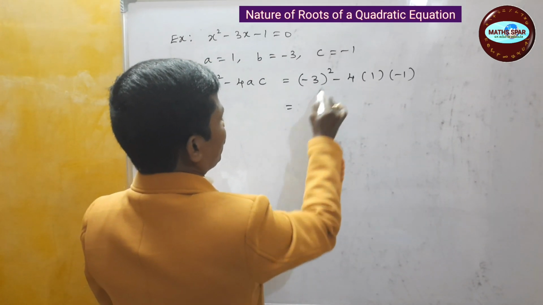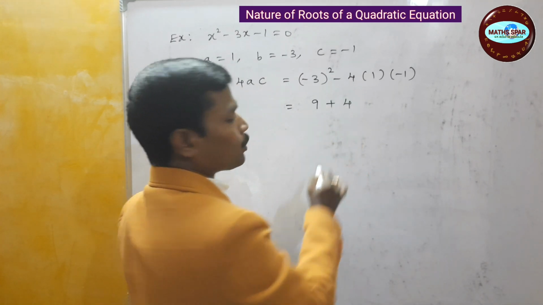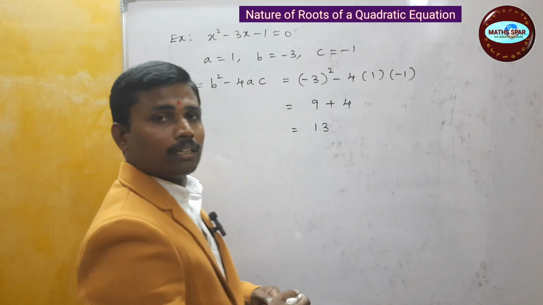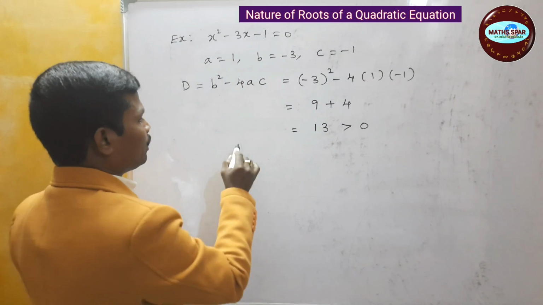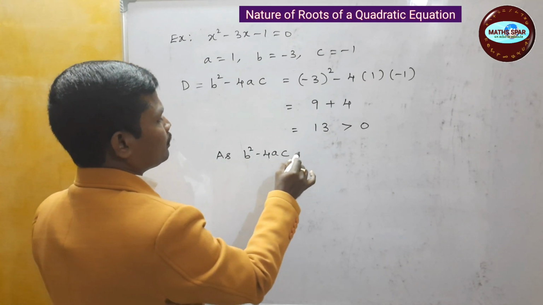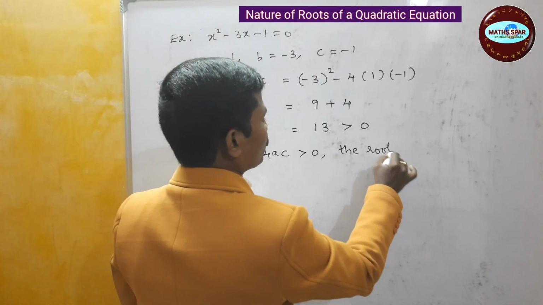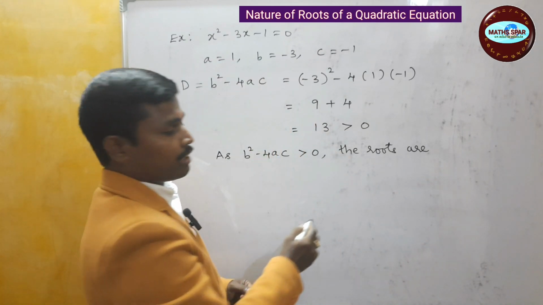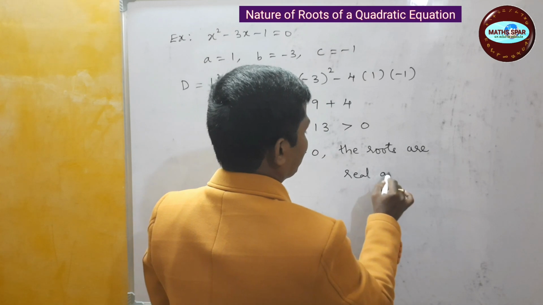That is 9, minus into minus is plus, 4 into 1 is 4, so it is 13. 13 is greater than 0. As b square minus 4ac is greater than 0, the roots of the given quadratic equation are real and distinct.